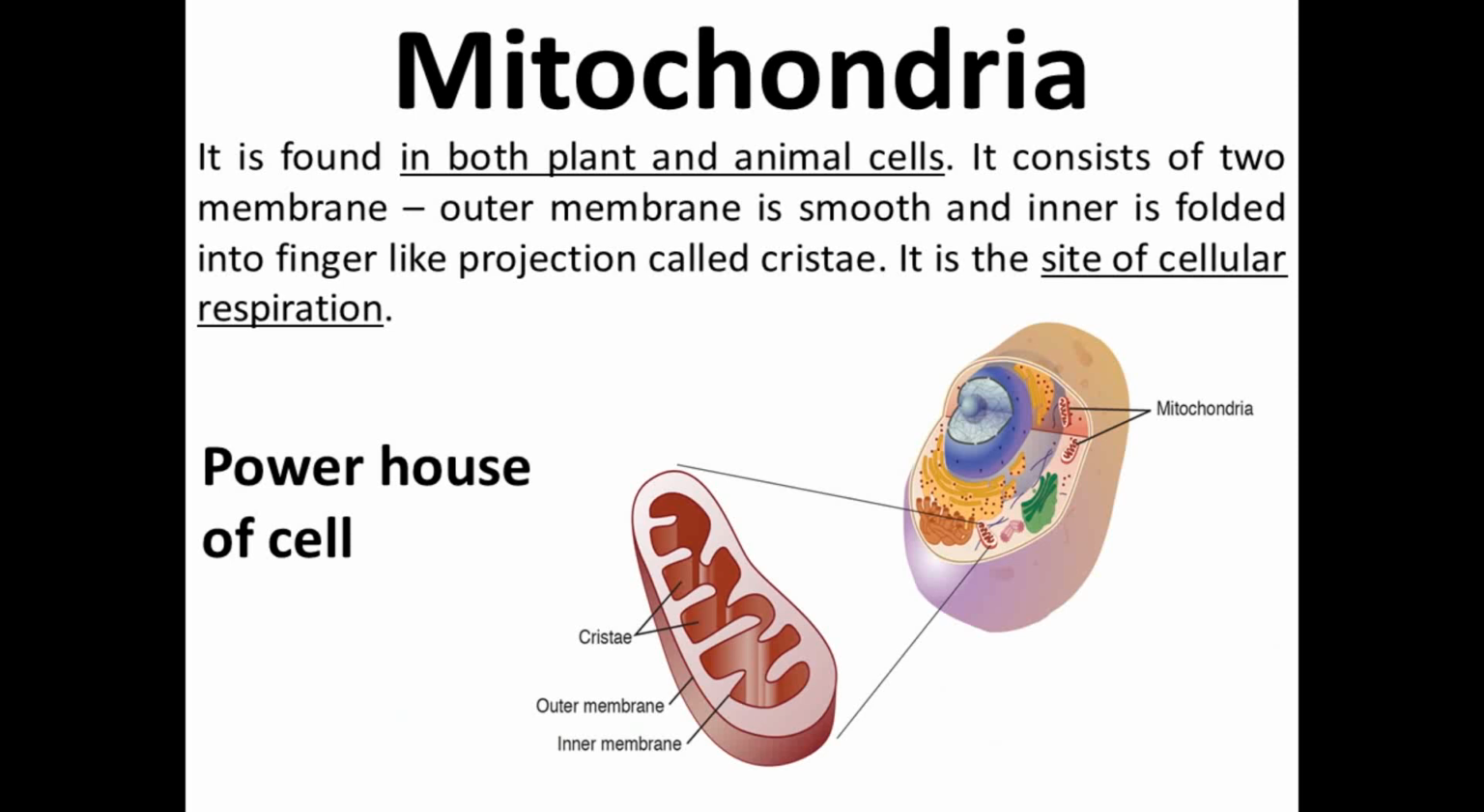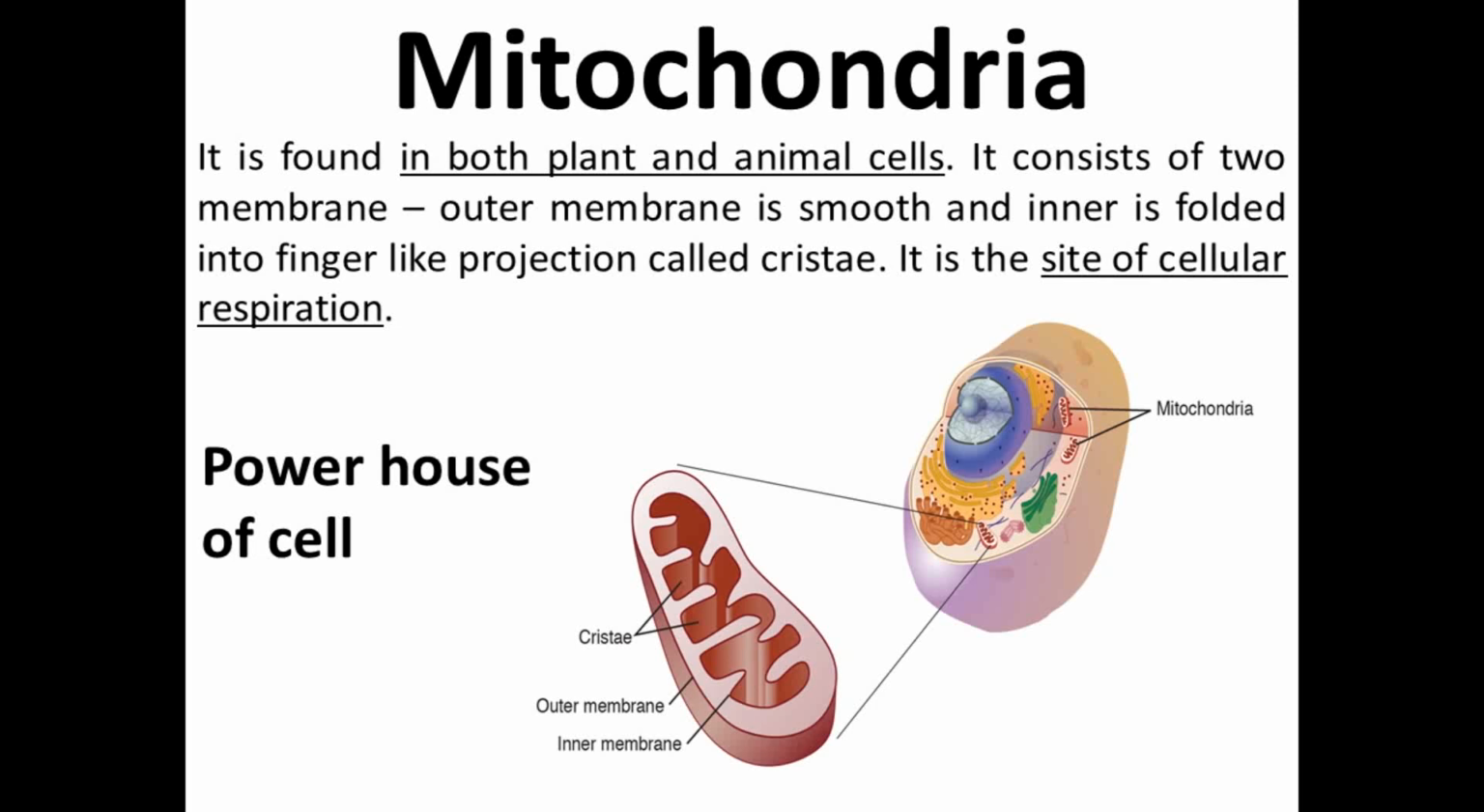Next one is mitochondria. Mitochondria is known as the powerhouse of the cell. It is found in both plant and animal cells. It consists of two membranes, means it is a double membranous structure, outer membrane and inner membrane. The outer membrane is smooth, but the inner membrane is folded into finger-like projections, and these finger-like projections are known as cristae.